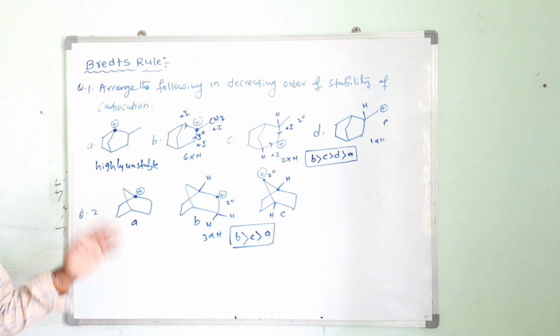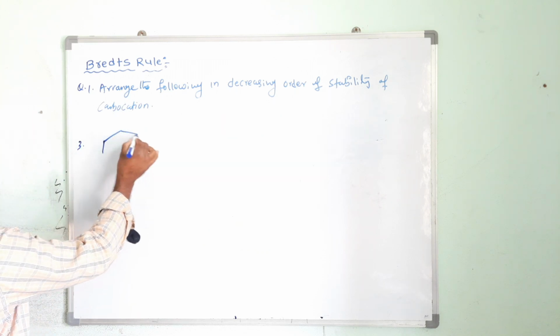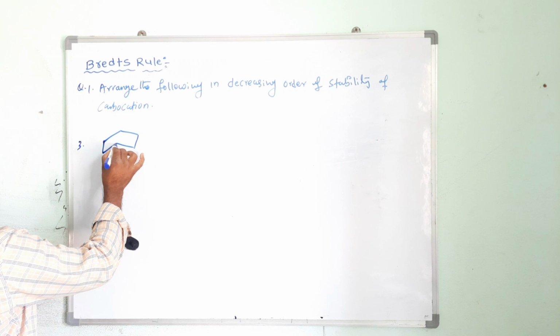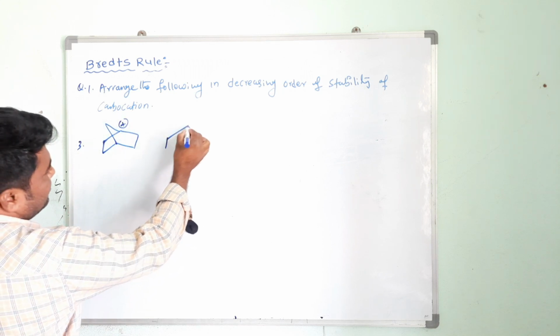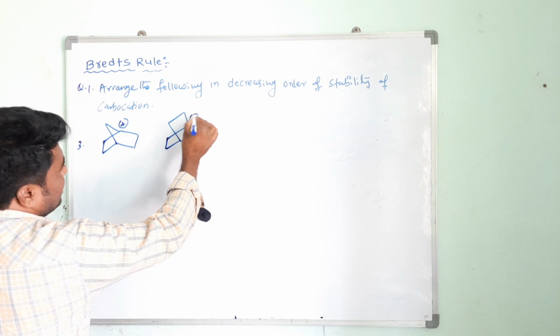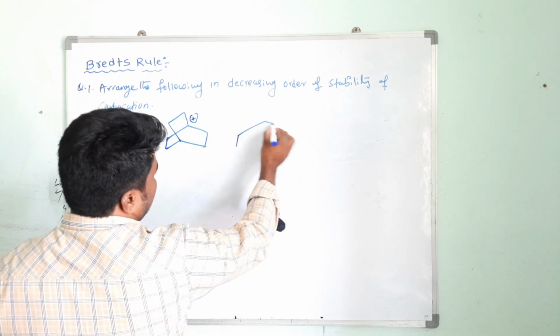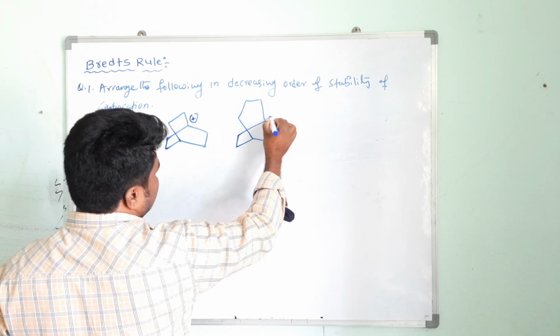Okay? Write down. That is the third question. Arrange the following in decreasing order of stability. This is also a bridgehead carbocation. This is also a bridgehead carbocation. And now one more here. This is also a bridgehead carbon.